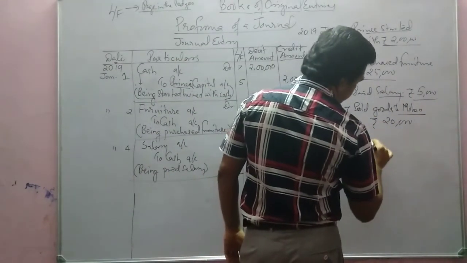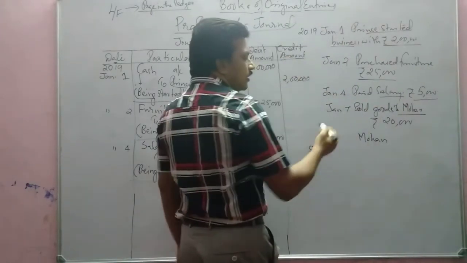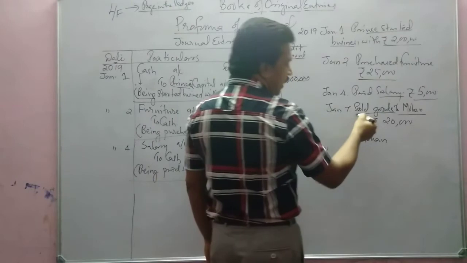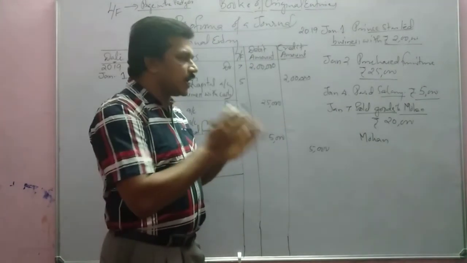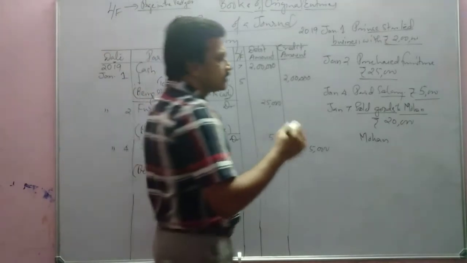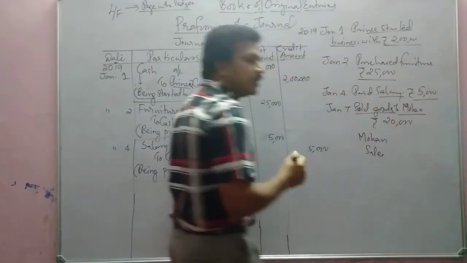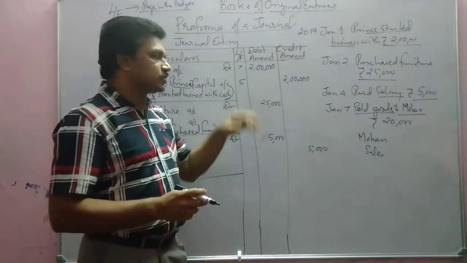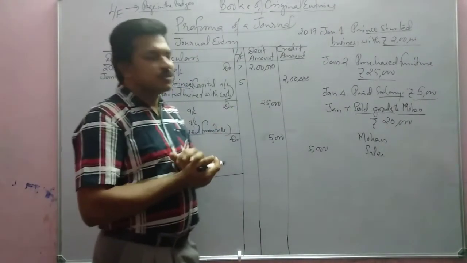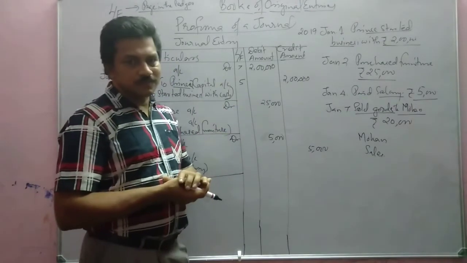Mohan. Then another one. If we sell goods to somebody, we will write the aspect as sales. Sales is a major income to the business. So Mohan and sales, these are the aspects.